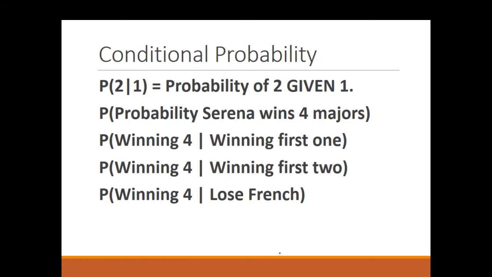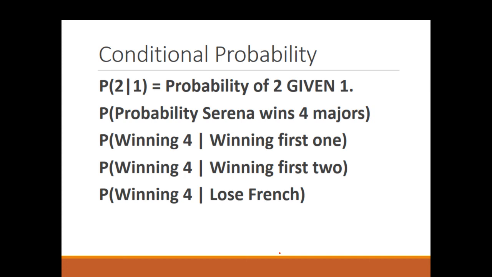So what's the probability Serena Williams wins 4 majors? We have this up and down line sort of thingy, and we say the probability of 2 given 1. That little vertical line in between 2 numbers in a probability equation means the word given. We say given. So what's the probability Serena Williams wins 4 majors?